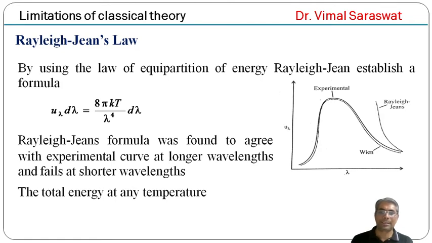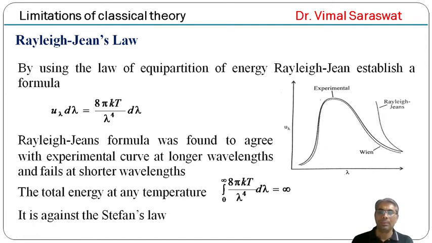The total energy at any temperature is the integration from 0 to infinity of 8 pi kT upon lambda raised to 4 d lambda, which is equal to infinity, and it is against the Stefan's law. So these explain the limitations of classical theory.